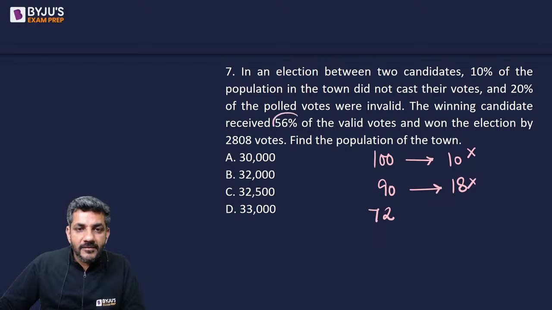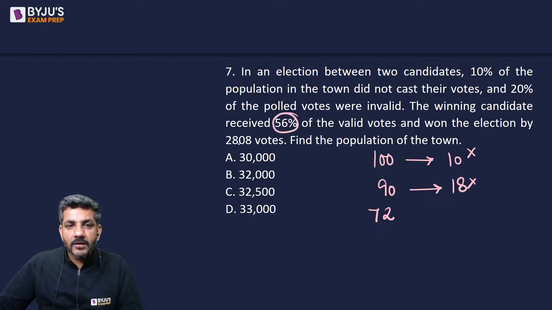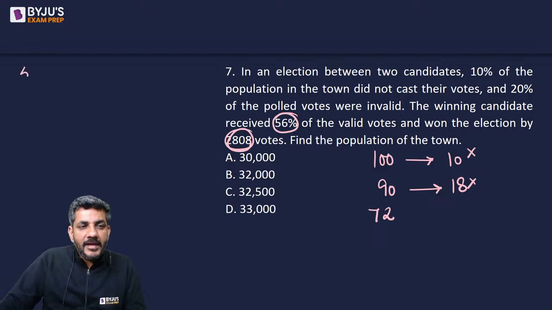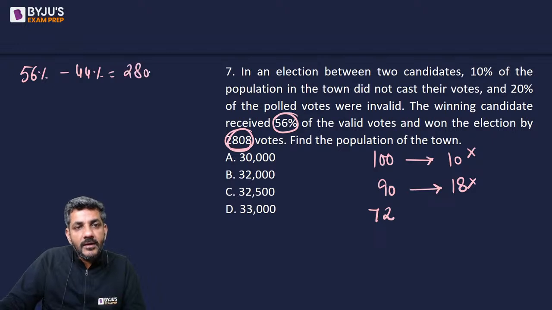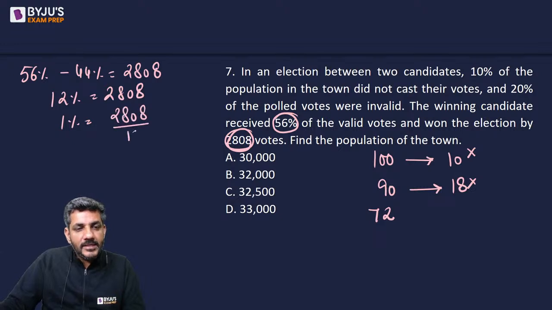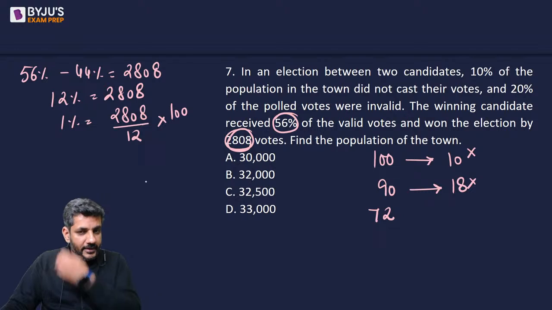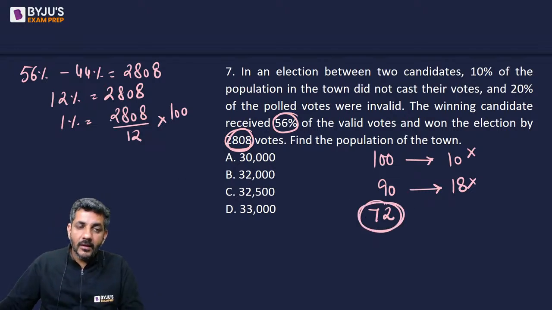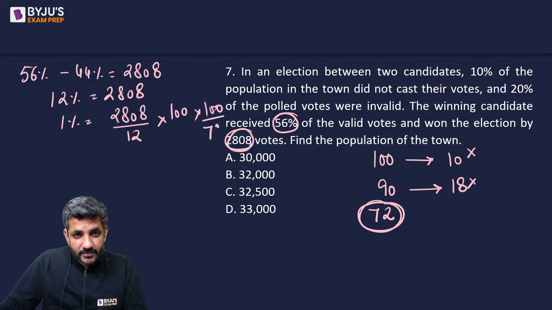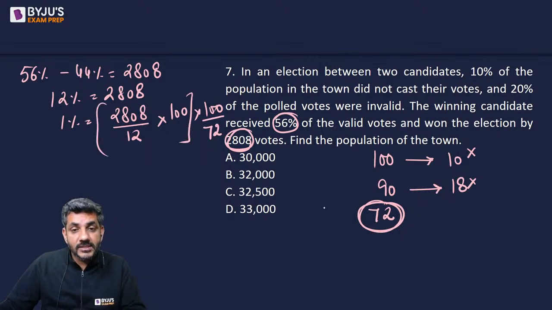The winning candidate received 56% of the valid votes and won the election by 2808 votes. Winning candidate को 56% मिले तो losing candidate को 44% मिले होंगे. So they must have won by 2808 votes. So I can say that 12% is 2808, or I can say 1% is 2808 divided by 12, or 100% is this into 100. उससे मुझे 72 मिल जाएगा. Now if 72 is equal to this, then 100 is equal to what? तो इसको वापस 100 by 72 से मल्टीप्लाई कर देते हैं. This will give us the answer. I mean, this is the number of valid votes which is equal to 72.